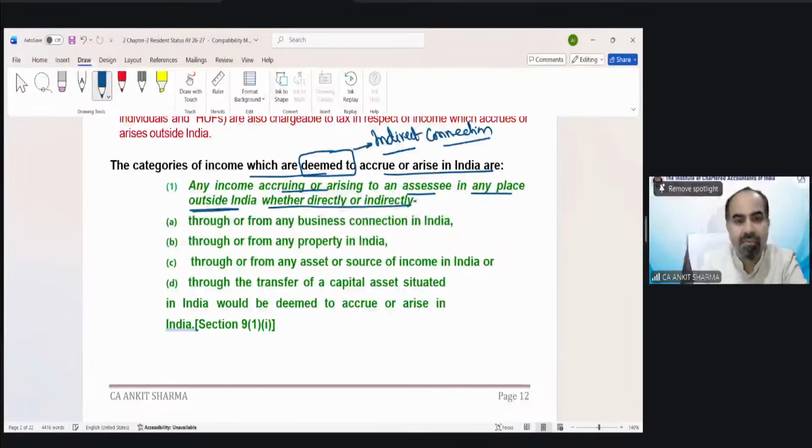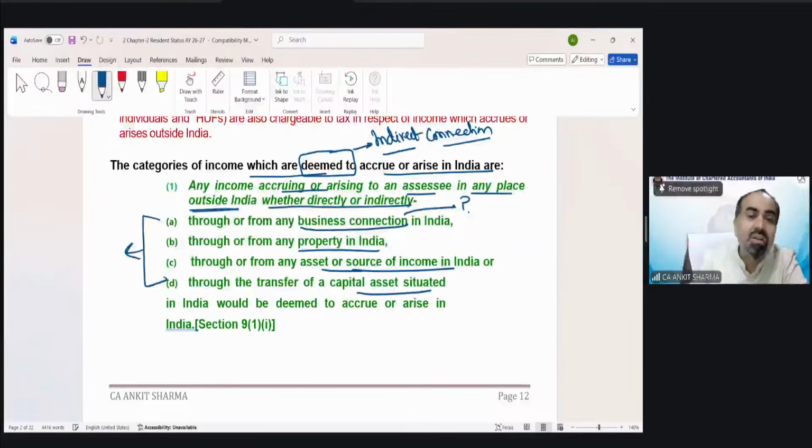Directly, indirectly, any business connection. So we have to understand the meaning of business connection. Any property in India, any asset you have transferred, the capital asset, any other source of income, that would be regarded as deemed to accrue or arise in India. So in the remaining time, we are going to understand only these points in detail, one by one.